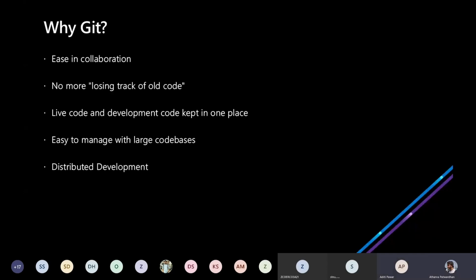Okay. So why use Git? Git allows you to collaborate between different users and different developers. It also allows you to develop code in one place. It is also easy to manage with large code bases. And as Atharva said, it is a distributed version control system. It is very easy to use.